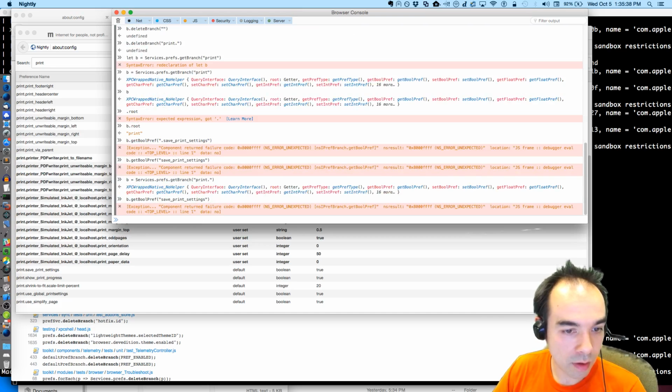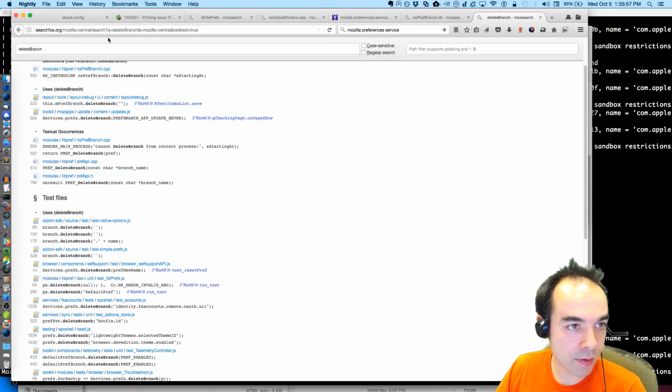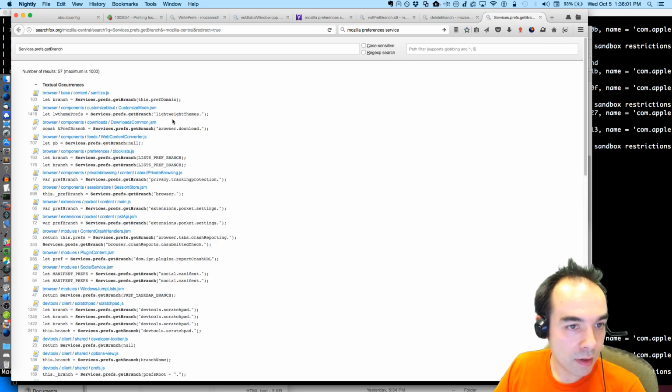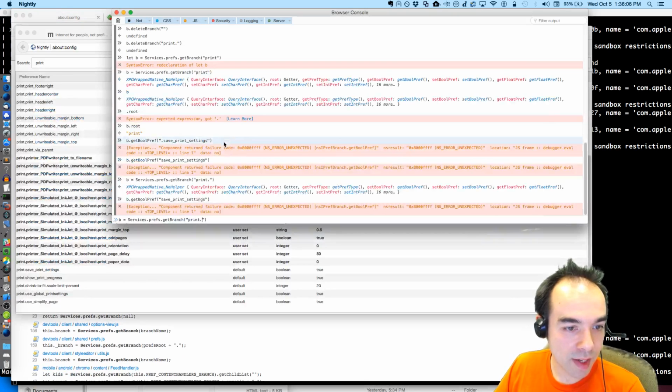Get bool pref. Error, unexpected. Save print settings. So get branch. That's what I thought we wanted here. Services.prefs.getBranch. Am I not using that right? Services.prefs.getBranch, like browser dot download dot something dot. In this case, it's print dot.